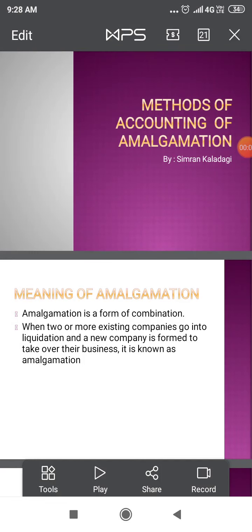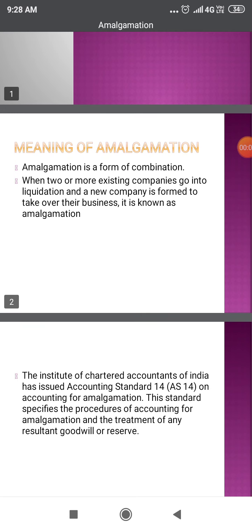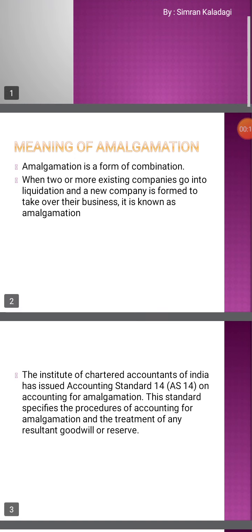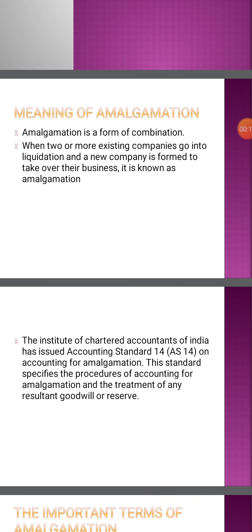Good morning to all. My next topic is method of accounting of amalgamation. First, we'll see the meaning of amalgamation. Amalgamation is a form of combination when two or more existing companies go into liquidation and a new company is formed to take over their businesses.